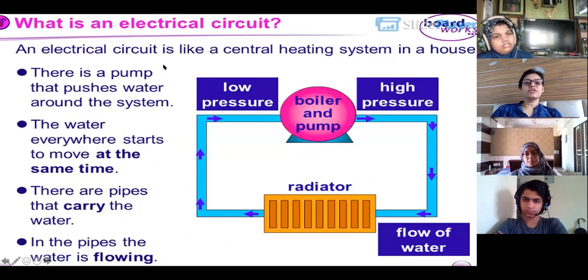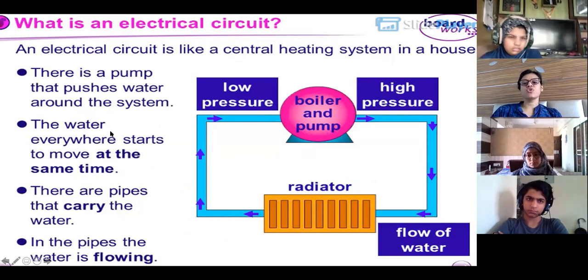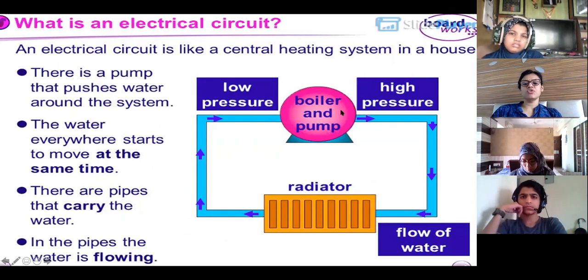So electrical circuit, all of you know, is a path which provides electrons to flow in the circuit. Now electrical circuit acts like a central heating system. In a central heating system, you have a boiler and a pump which heats water, and water is pushed from high pressure to low pressure.